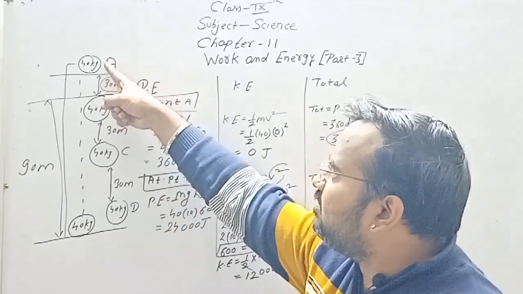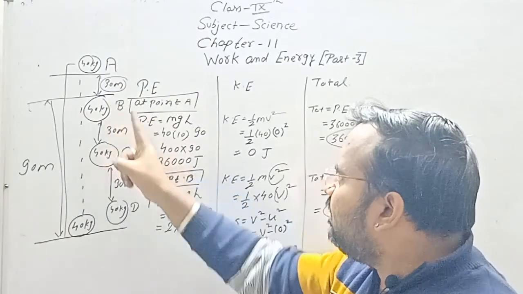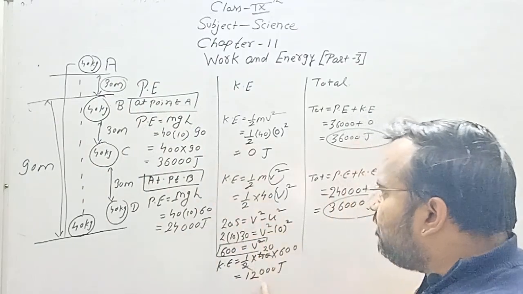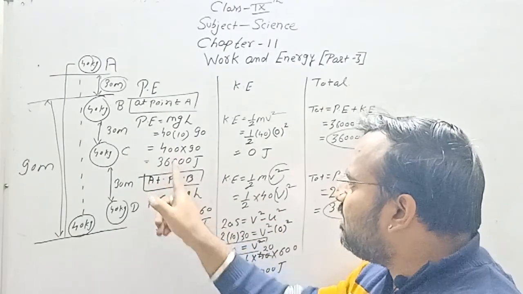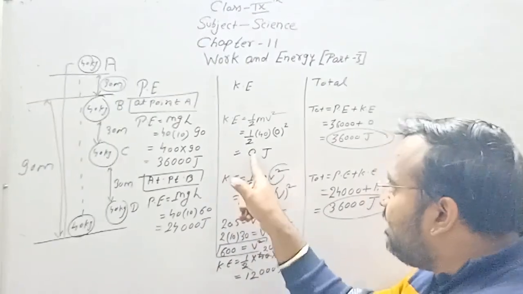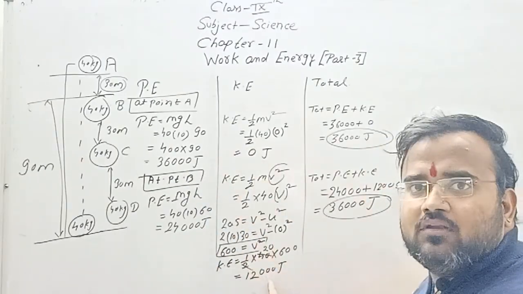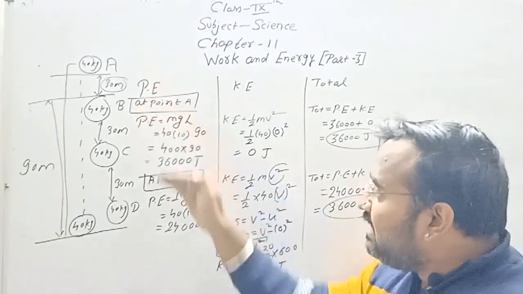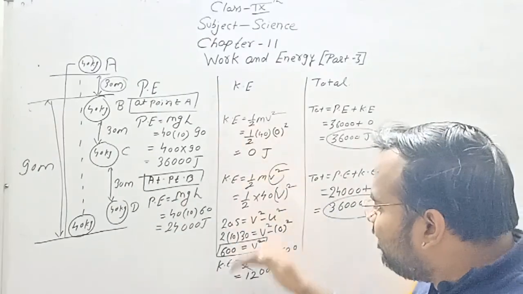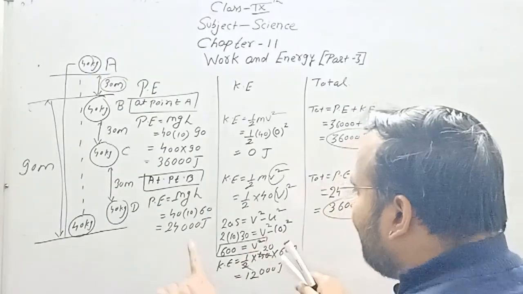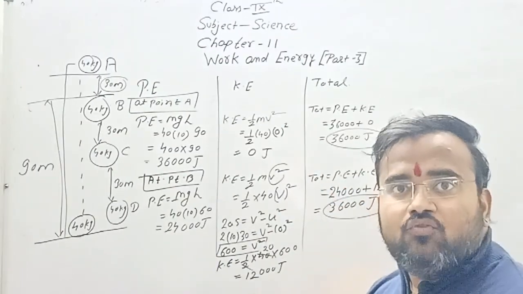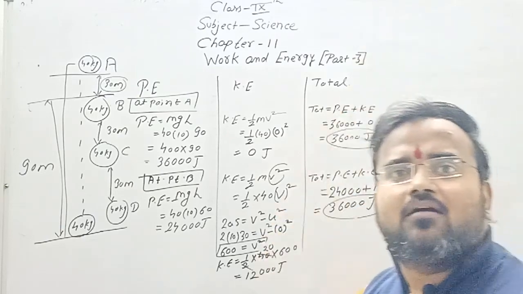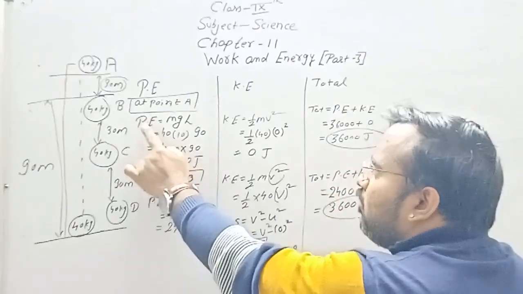When this object starts traveling downward to B, see, the potential energy decreased and kinetic energy increased. Potential energy decreased from 36,000 to 24,000. Kinetic energy increased from 0 to 12,000. In positions C and D respectively, the potential energy will go on decreasing and kinetic energy will go on increasing, but the total energy will remain the same. So this is how we can see the total energy is being conserved. It changes from one form to another.